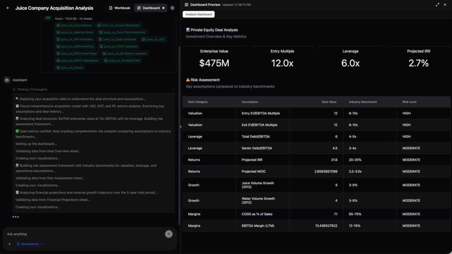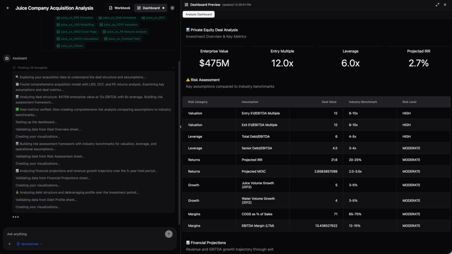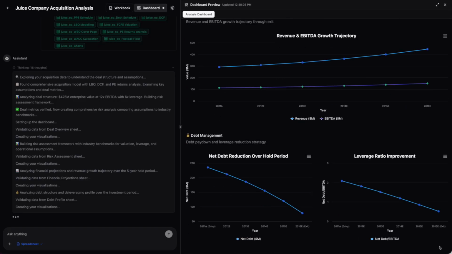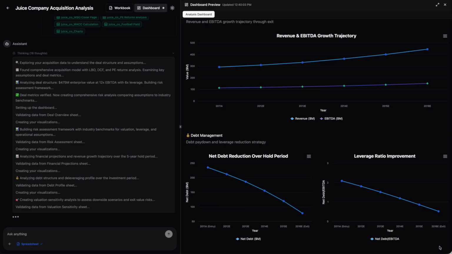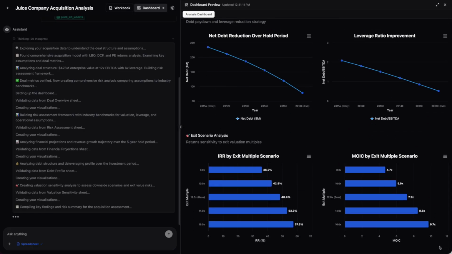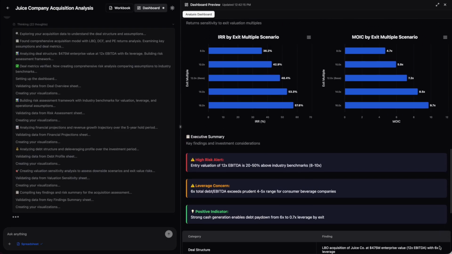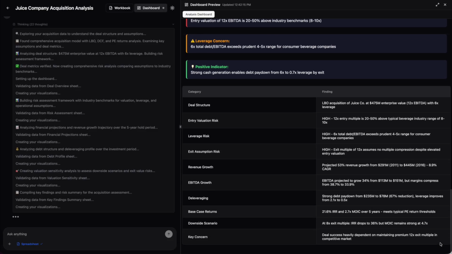Kaboo starts by analyzing the deal structure and presenting a clear summary with a visualization at the top, giving instant context. It then assembles a risk assessment using industry benchmarks across valuation, leverage, returns, growth, and margins. Next, Kaboo reviews financial and revenue projections, analyzes the debt structure and deleveraging over time, and stress tests downside scenarios. Finally, it synthesizes everything into a concise executive summary, delivering a complete investment evaluation in minutes.